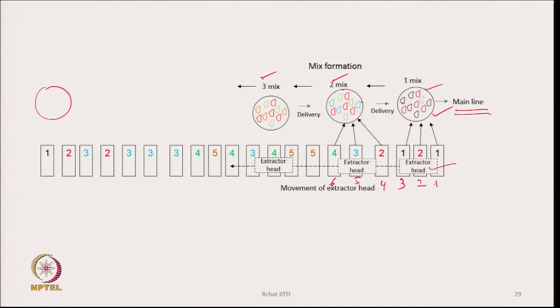Mix 1, mix 2, mix 3 will go into the main line one after the other, and therefore mix 1 and mix 3 will not be able to mix together, unless we keep some machines in the line where material belonging to so many mixes can come together, and that job is done by the multi-mixers. So, the multi-mixer has a very, very important role.